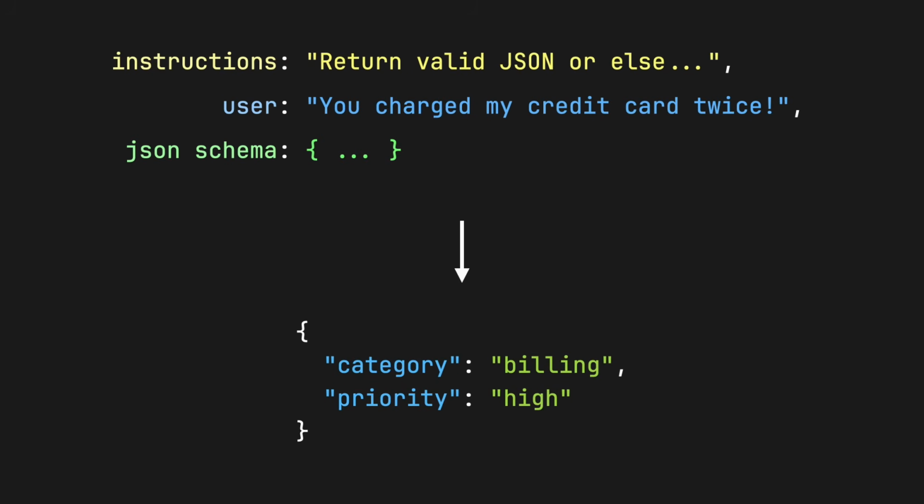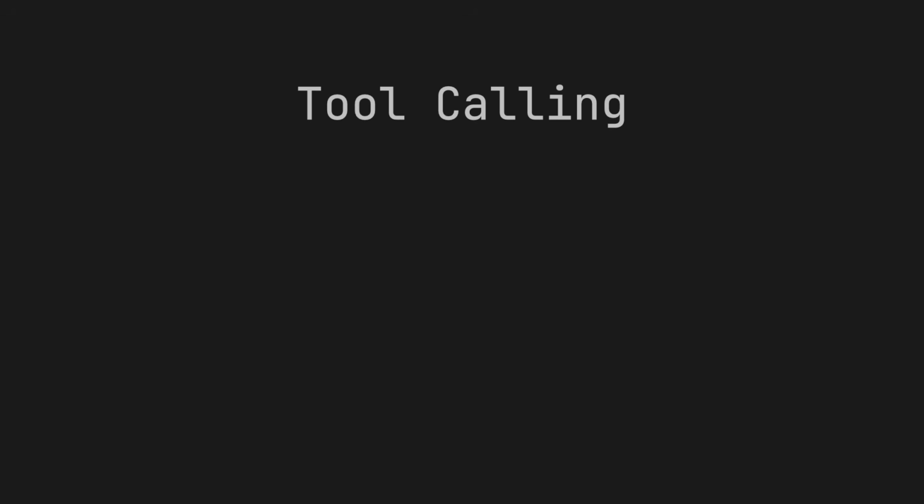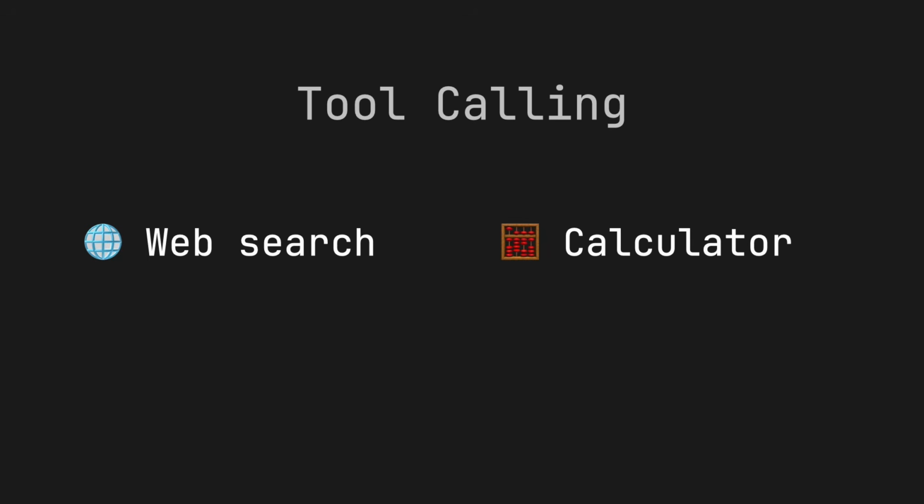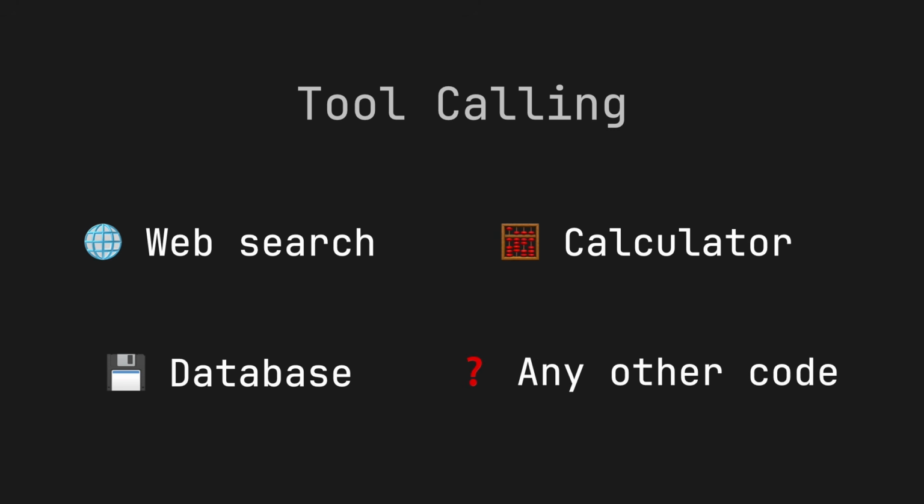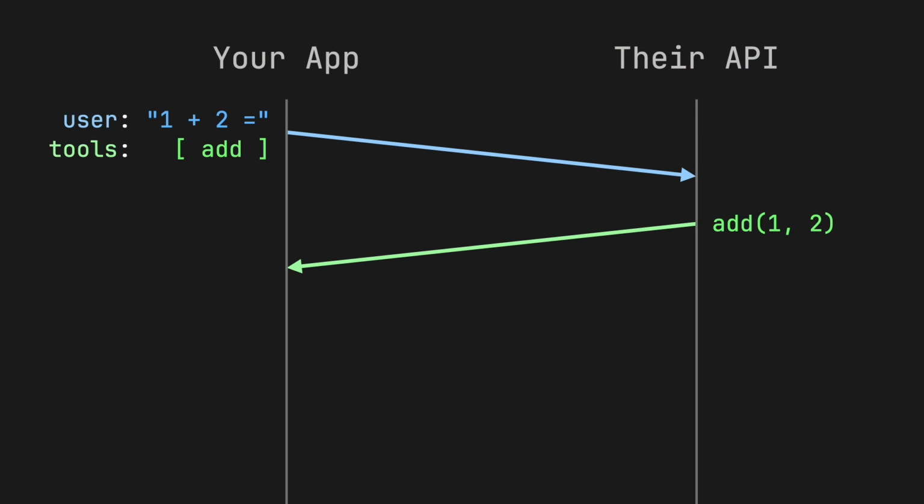This lets you specify the exact JSON schema that you want your model to return. Tool calling takes this one step further, where you give the model access to different functions, like searching the web, running calculations, querying a database, or anything you want. But note that the model isn't running any code here.